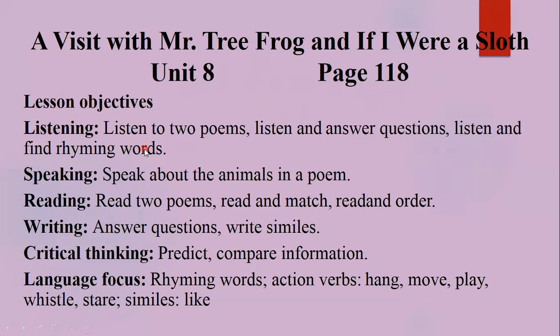Lesson objectives: listening. Listen to 2 poems, listen and answer questions, and listen and find rhyming words. Speaking activities: speak about the animals in the poem. Reading activity: read 2 poems, read and match rearranged order. Writing activity: answer questions, write similes. Critical thinking: predict, compare information. Language focus: rhyming words, action verbs, hang, move, play, whistle, stare, similes, and like.